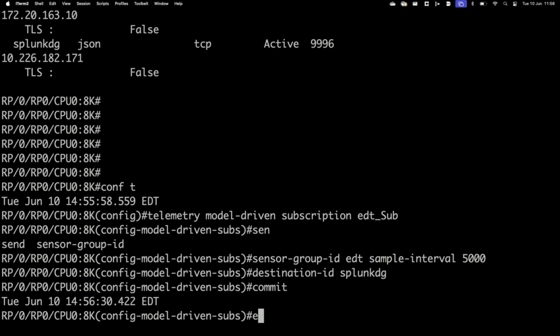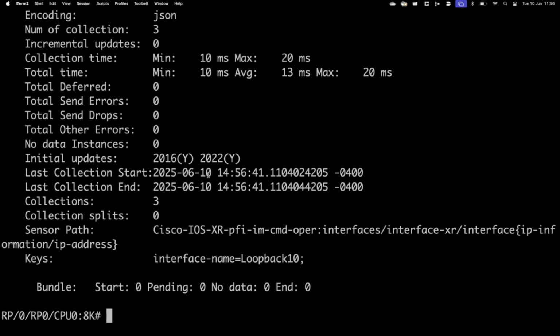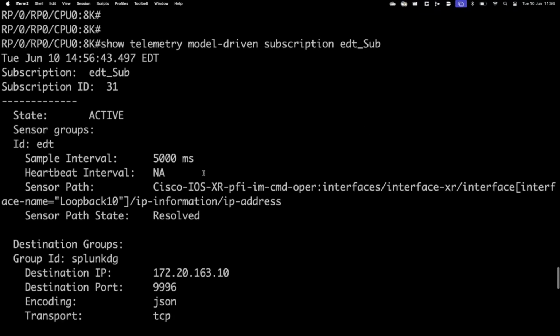As soon as I commit these changes, I can check the status of my subscription. And I see that the state of my subscription is active, meaning my router is streaming data corresponding to this.